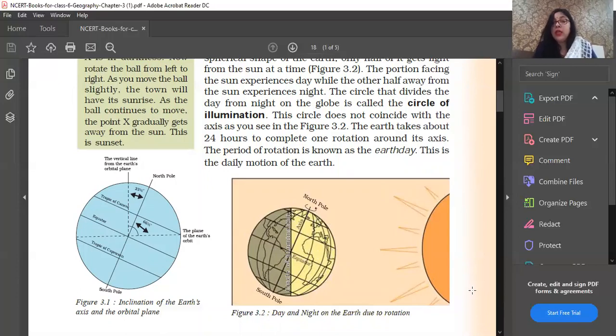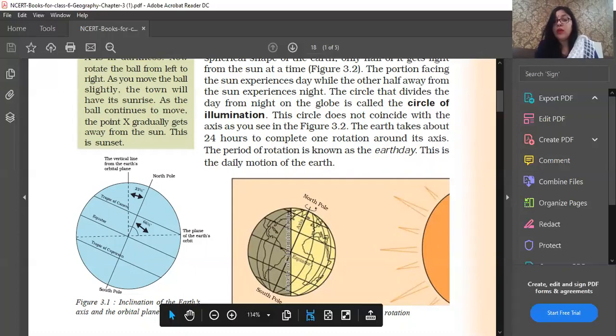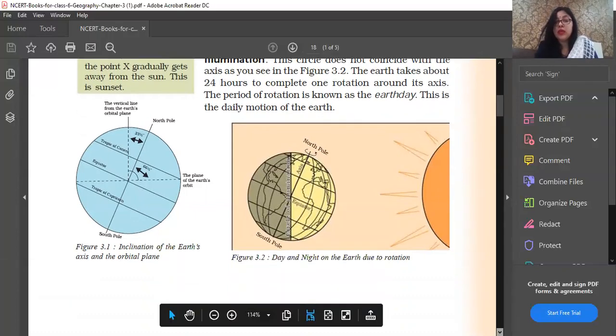So again, the circle that divides day from night on the globe is called the circle of illumination, and the time the earth takes, about 24 hours, to complete one rotation is known as your earth day. I hope this much is clear to everyone. Now let's move to the other part.